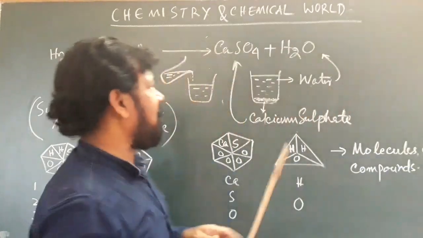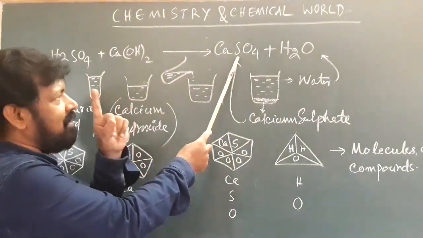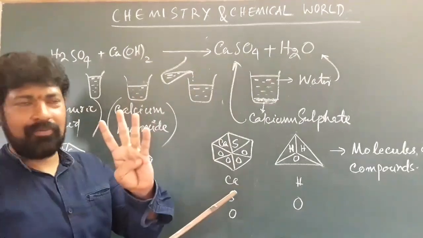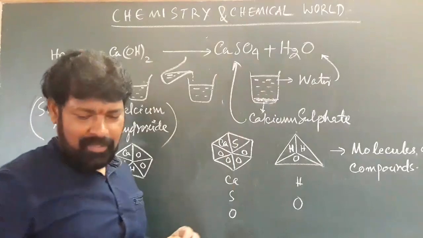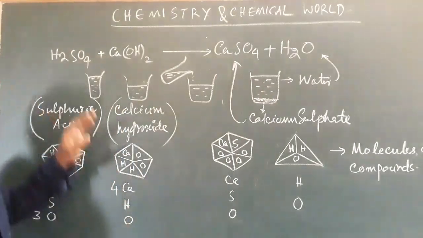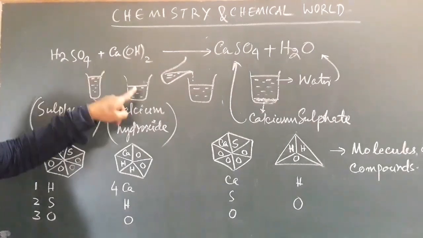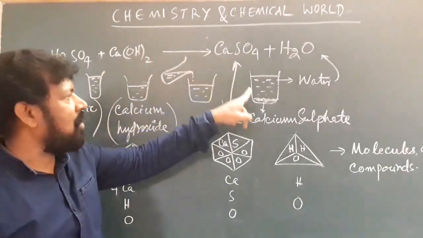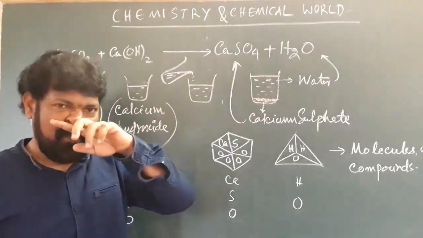And the product that has come is CaSO4. Ca, calcium, is 1, sulfur is 1, oxygens are 4. Next, water: hydrogens are 2, oxygen is 1. I took these as an example. So sulfuric acid is present here, calcium hydroxide is present here, and calcium sulfate you got as this white powdery crystal, and H2O is this water.